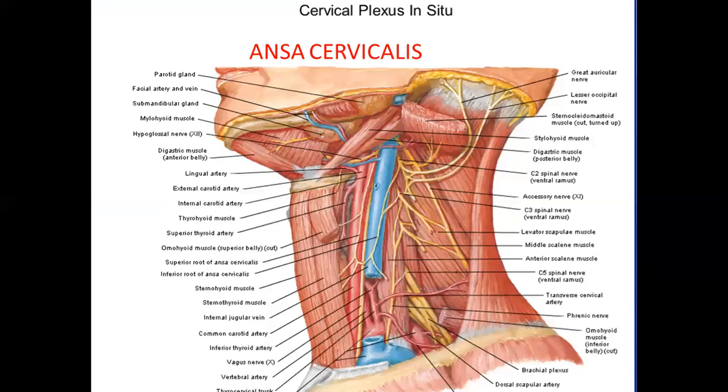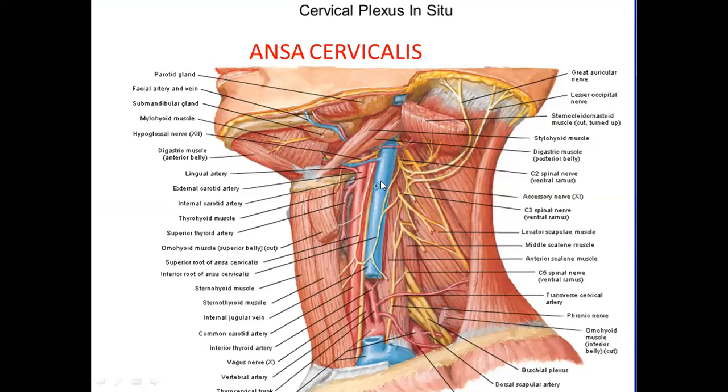Now next we are going to see the ansa cervicalis. Ansa cervicalis is a loop of nerve. You can make out this loop, this one. Loop means a turn. It is formed by the superior root and the inferior root. The root value of ansa cervicalis is C1, C2 and C3. It runs along with the hypoglossal nerve, and then we call it descendens hypoglossi.